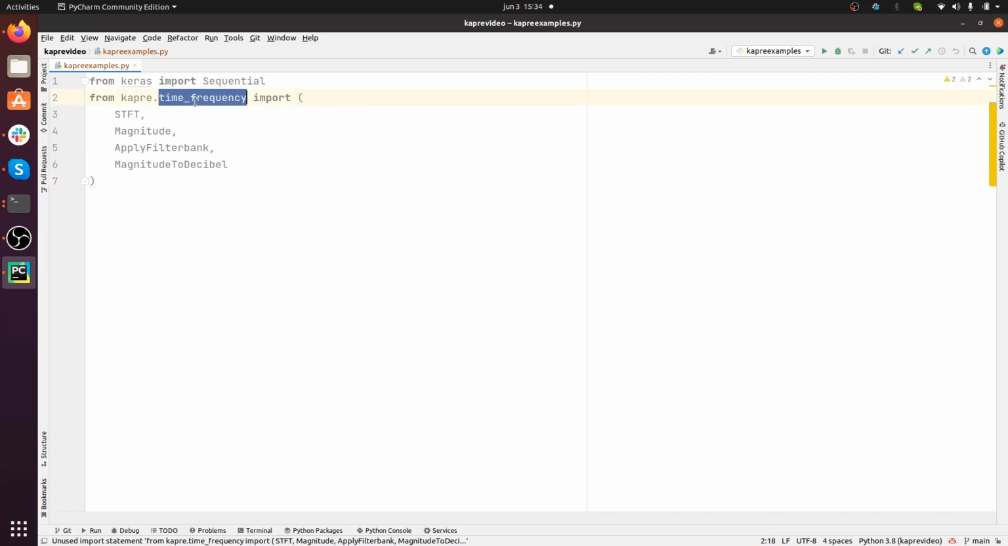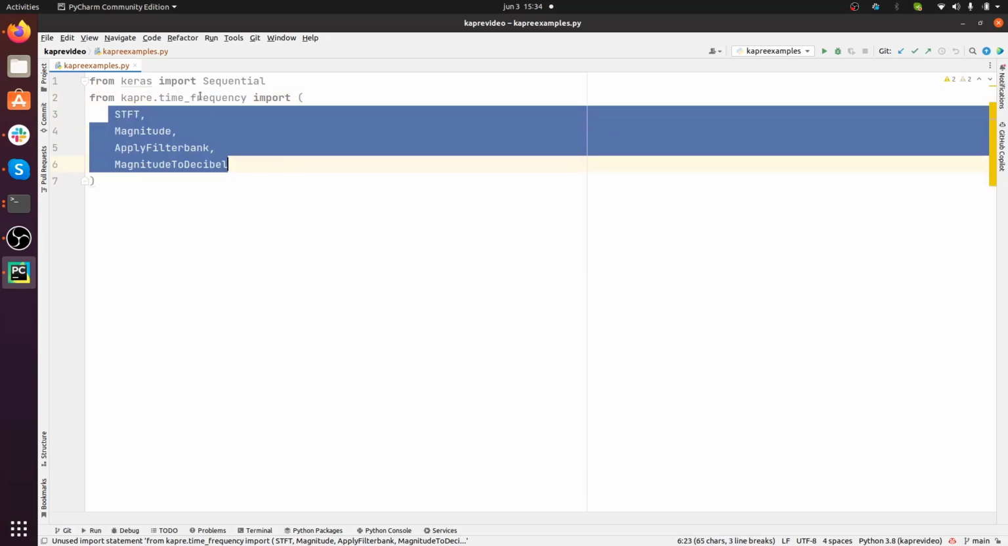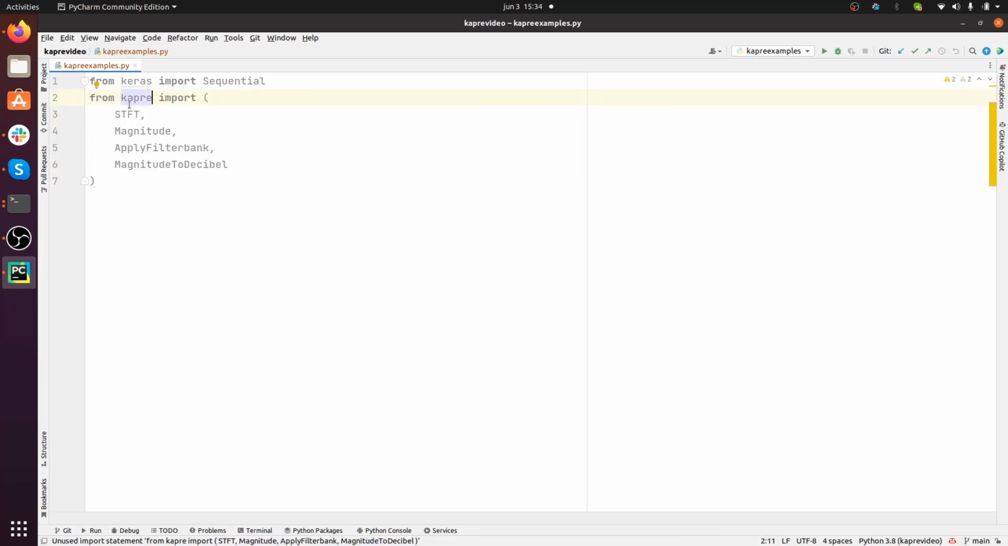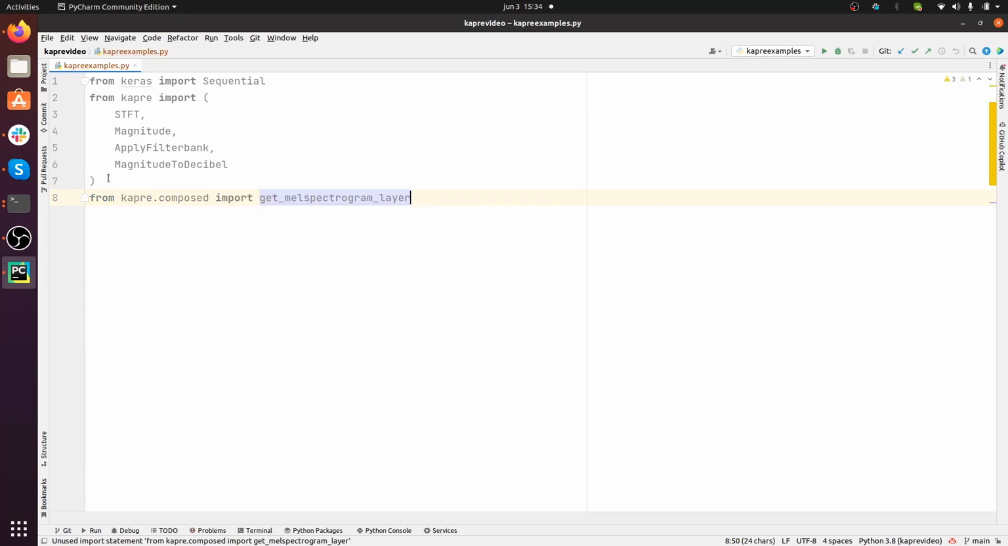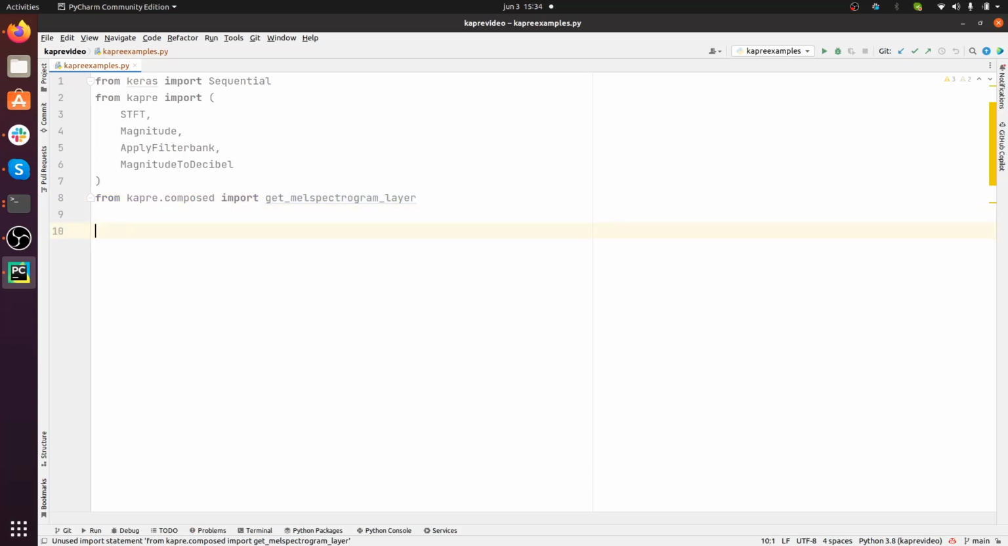Now, there's a cool thing here. You don't really need to go to the time_frequency module to import all of this, because they can be imported directly from Kapre, which is very handy. Okay, I'm also going to import from Kapre.composed get_melspectrogram_layer, which is a very handy function.